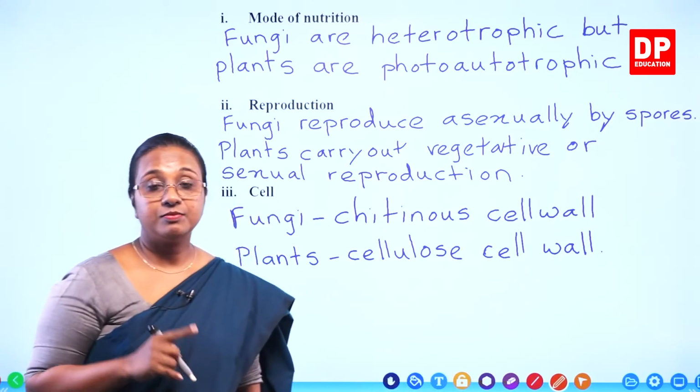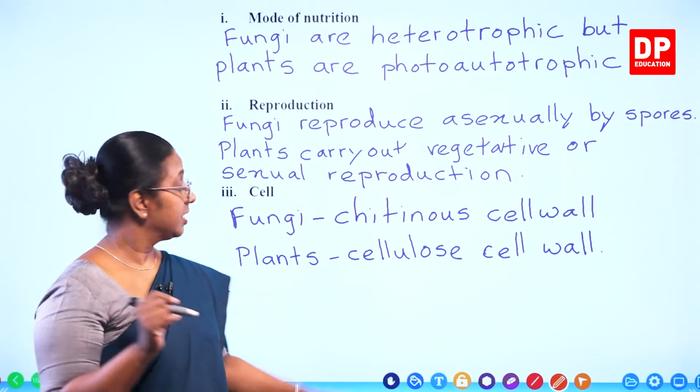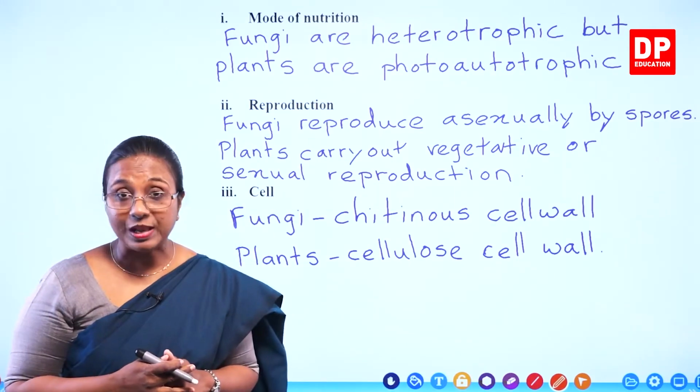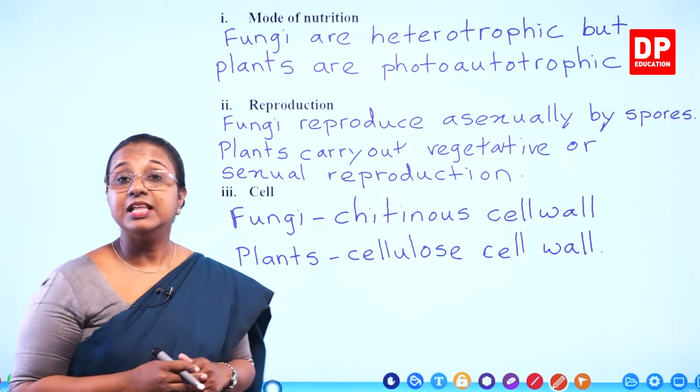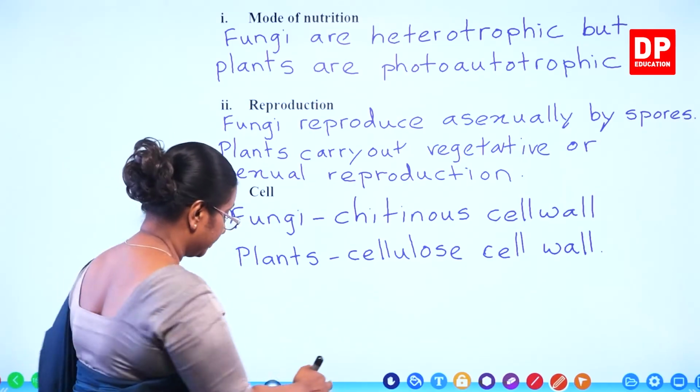What else? One other main difference. Plants have chloroplast, whereas fungi, they do not have chloroplast.